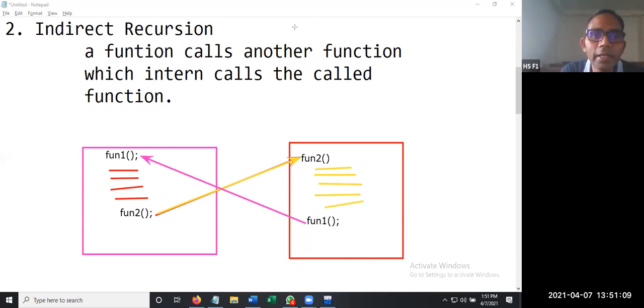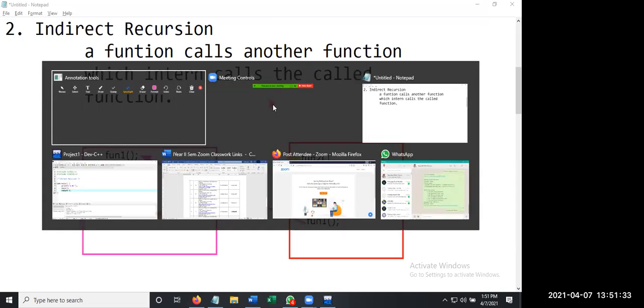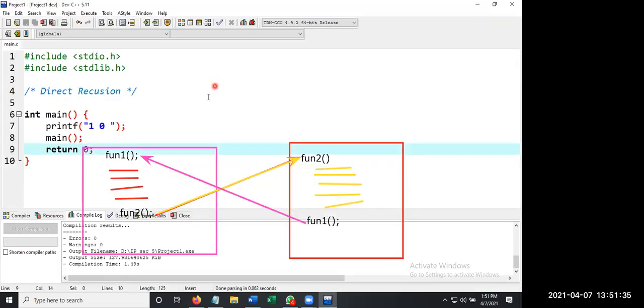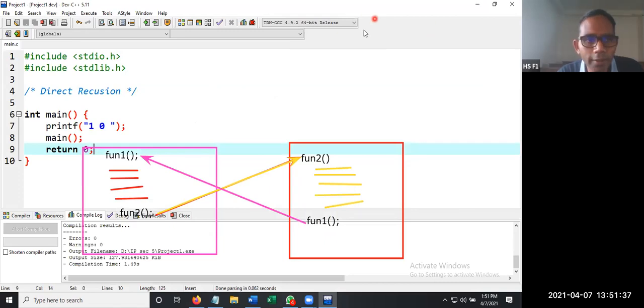Simply, function 1 starts execution, it invokes function 2, function 2 starts executing, it invokes function 1, and this process of invoking and executing will go on and on till the RAM gets filled or the processor's capability is exhausted. Shall we see one example for this one? Yes, sir. So let us get back to the editor.